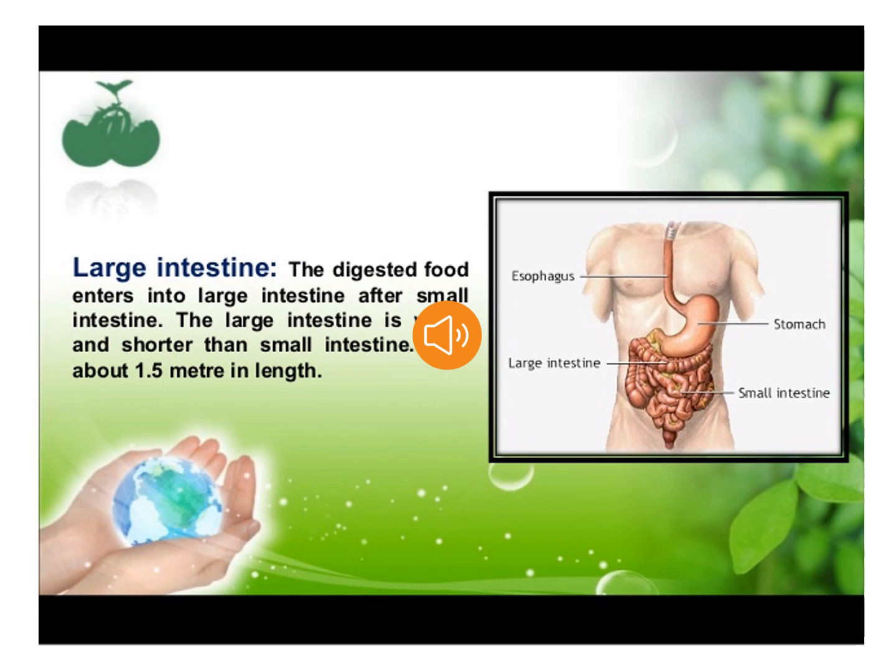Now the undigested food enters the large intestine. The large intestine is wider and shorter than the small intestine. It is about 1.5 meters in length. Here the water and some salt are absorbed from the undigested food, and the undigested food becomes semi-solid and is excreted out from our body through the anus.